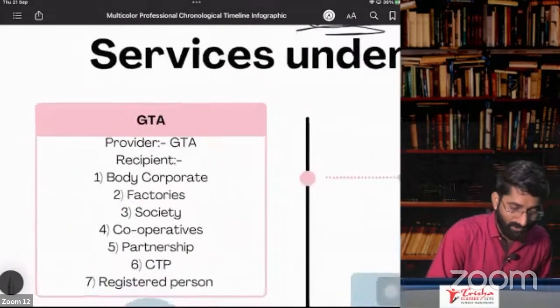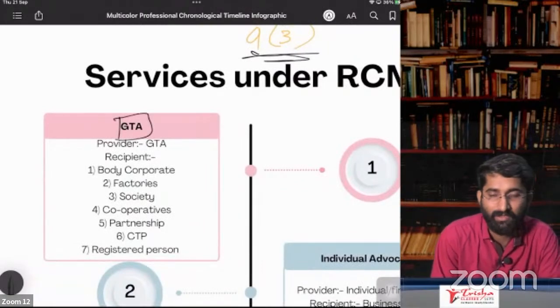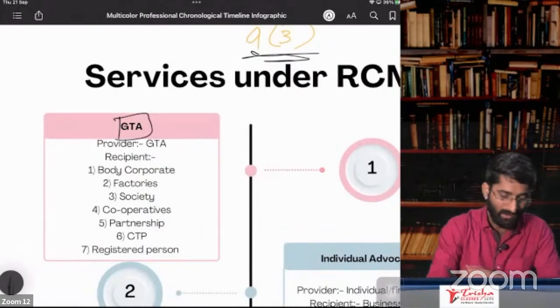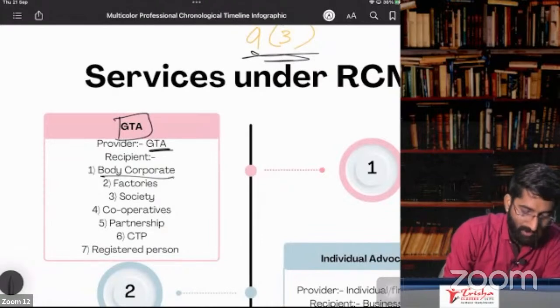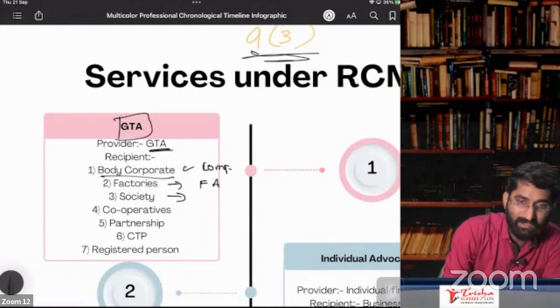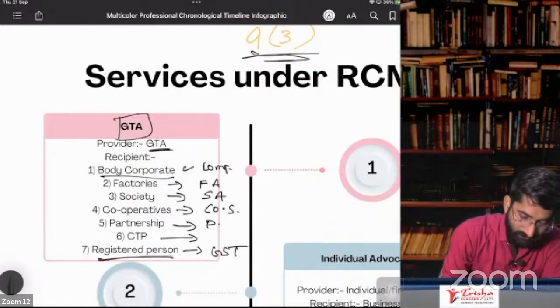So the first one is GTA. What is GTA? Not the game, Goods Transport Agency. GTA services. So who is the provider of service? GTA. Who is the recipient of the service? Body corporate registered under Companies Act. Factories registered under Factories Act. Societies registered under Societies Act. Cooperative societies registered under Cooperative Societies Act. Partnership registered under Partnership Act. CTP and registered person. Who are registered persons under GST?